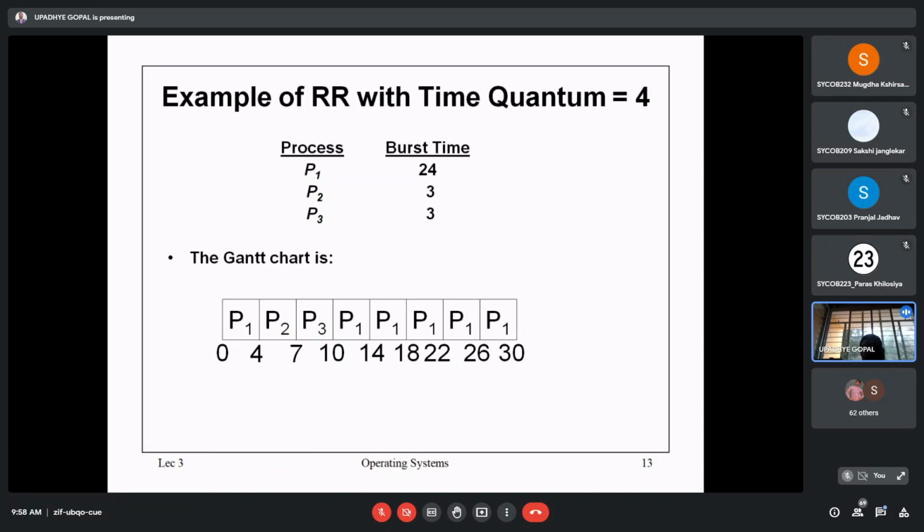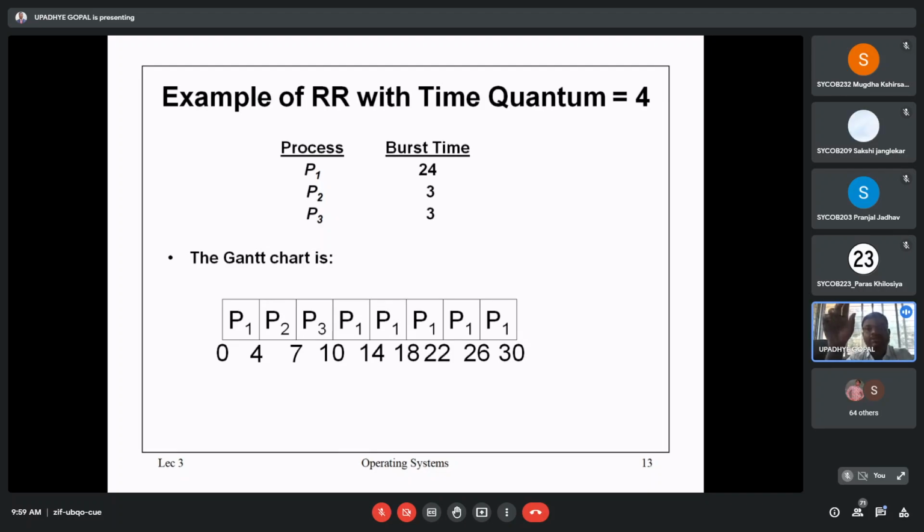Suppose we have three processes, process 1, process 2, process 3, and here there is no consideration of the order in which the execution is considered. So, an example of round robin with time quantum 4.